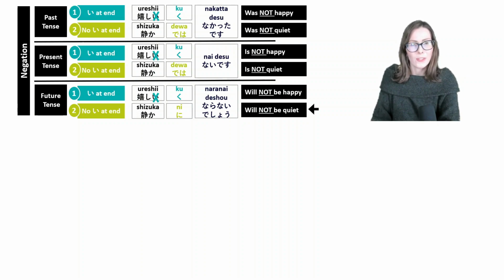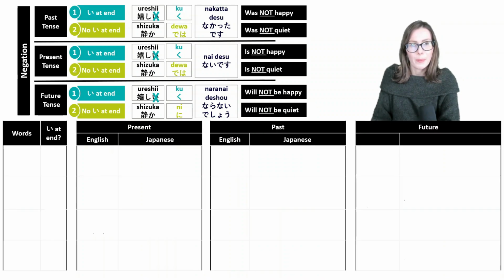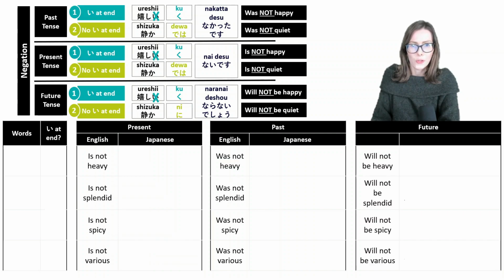Excellent. Now that we have the patterns in front of us, let's reinforce them with some examples. As a form of an exercise, I want you to help me fill out this table. In this table, I prepared you a set of vocabulary which we will take the negative form for the present, the past, and the future. The way I want you to approach this part is by you actually coming up with your own answers and only then checking them with me. Just sitting back and listening will not lead you the best results. The best results will come if you actually put in the work and come up with your own answers. So if you feel that you need more time, it's totally fine to pause this video, because above everything, what's most important is that you come up with your own answers. So let's get into it.